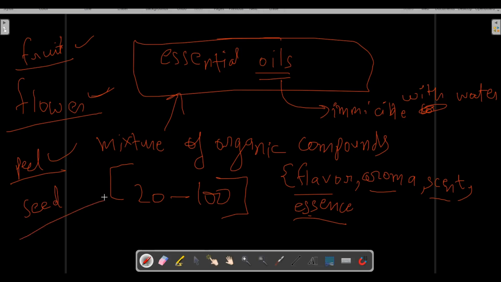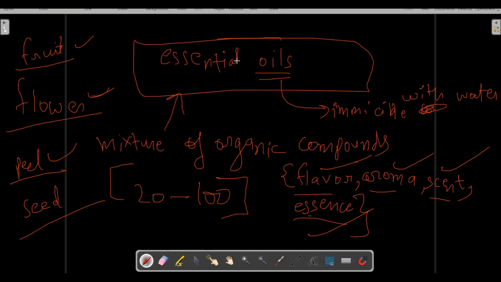So essential oils are oils present in the fruit, flower, peel and seed of plants, and they provide flavor, aroma, scent and essence to that part of the plant.